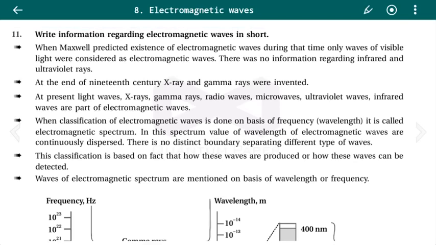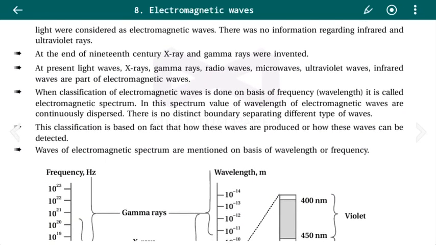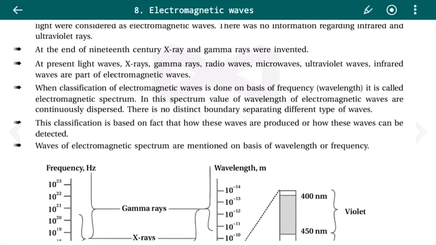When Maxwell predicted the existence of electromagnetic waves, during that time only waves of visible light were considered as electromagnetic waves. There was no information regarding infrared and ultraviolet rays. At the end of the 19th century, X-rays and gamma rays were invented. So initially only the visible rays were known and considered as electromagnetic waves, and then slowly and gradually different rays were introduced, which are the electromagnetic waves. So at the end of the 19th century, gamma rays and X-rays were invented.